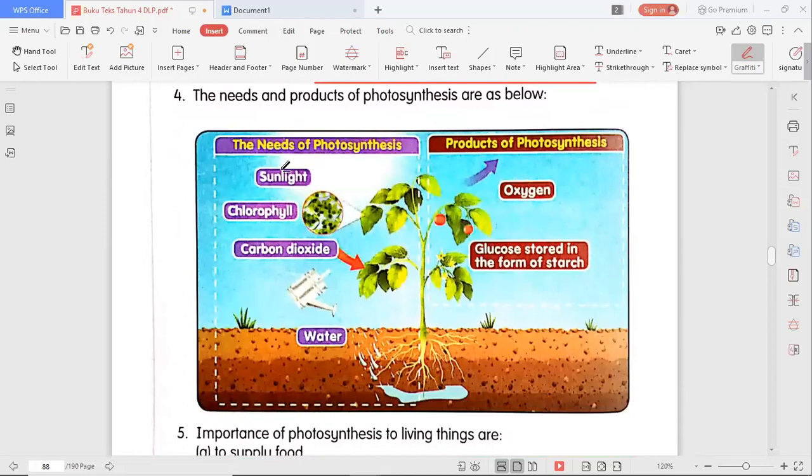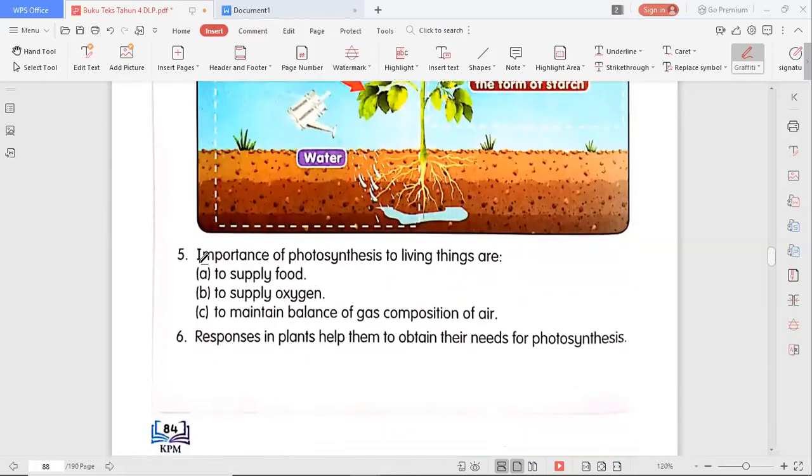The needs, still remember, are four: sunlight, chlorophyll, carbon dioxide, and also water. And then the products are oxygen and glucose stored in the form of starch. So the importance of photosynthesis is to supply food, to supply oxygen, and to maintain the balance of gas composition of air.